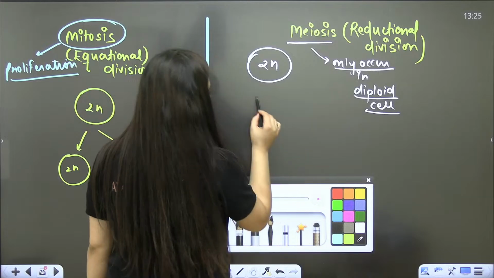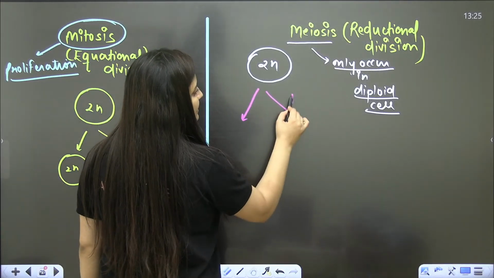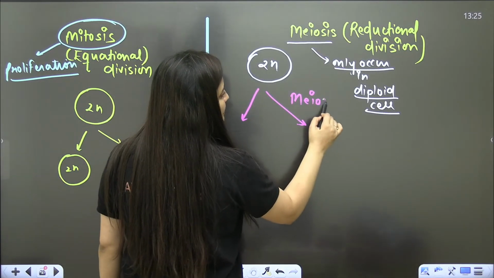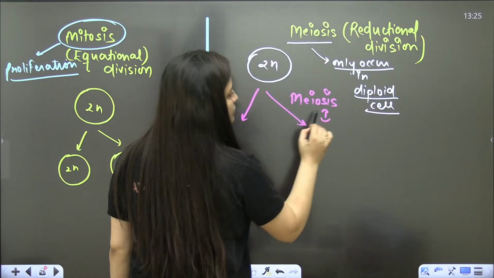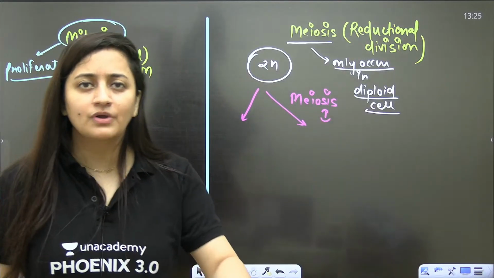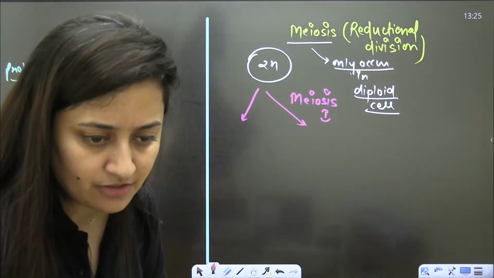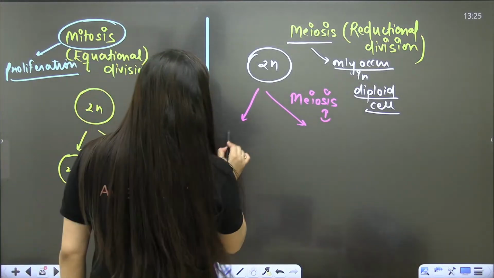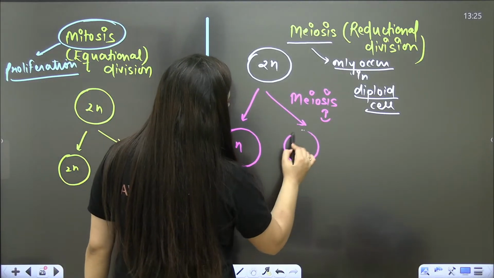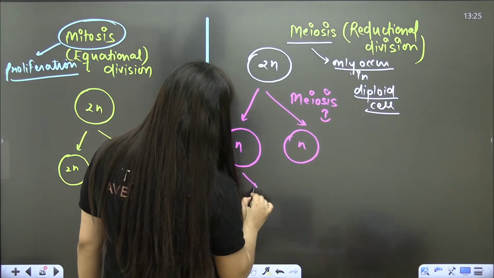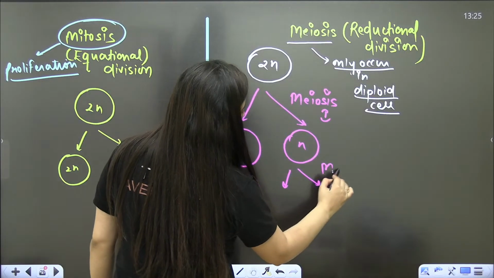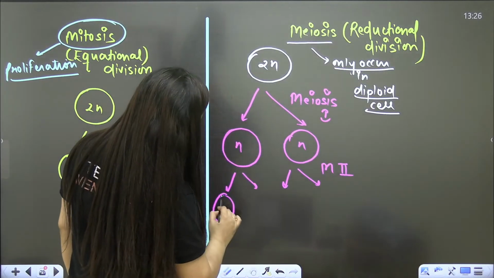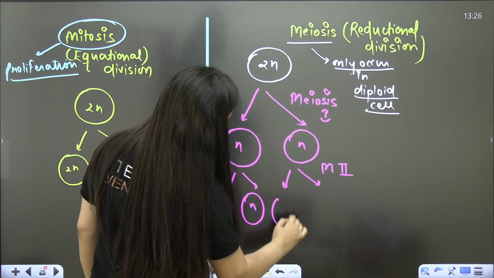So there will be one diploid cell, and that diploid cell will undergo meiosis. In meiosis you will see two rounds of division: two rounds of nuclear division, two rounds of cytoplasmic division. Let me start that topic, and then I will explain it in detail. When there is meiosis 1, you will get 2 haploid cells, and then there will be meiosis 2 and you will get 4 haploid cells.